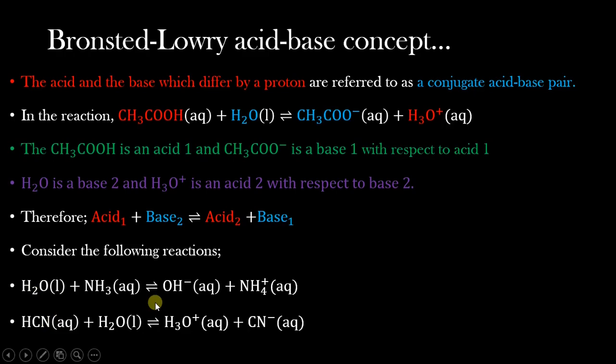Water molecule and ammonia, this is what we have already seen and we have been in position to identify. Now we look at hydrocyanic acid and water molecule. It is forming the cyanide ion, which means the hydrocyanic acid is losing its proton, giving it to water molecule. So the first acid is going to be the hydrocyanic acid, and it produces the first base in the first pair as the cyanide ion. So our first acid base conjugate pair is the hydrocyanic acid and cyanide ion. Then the second pair is water molecule and hydronium ion.